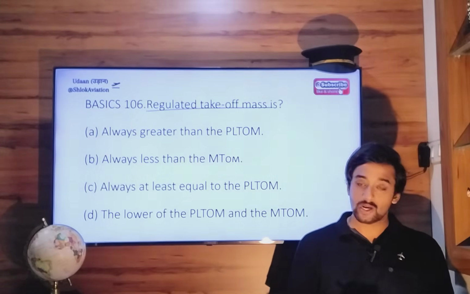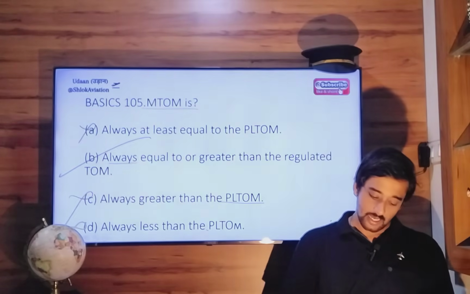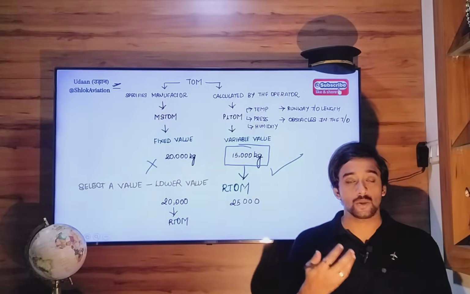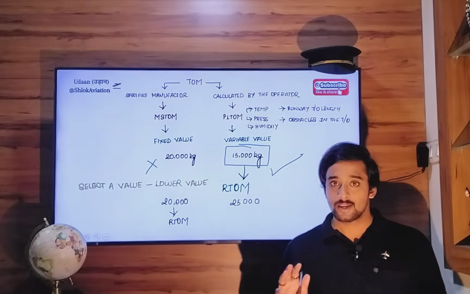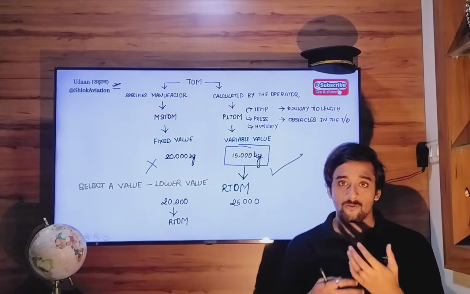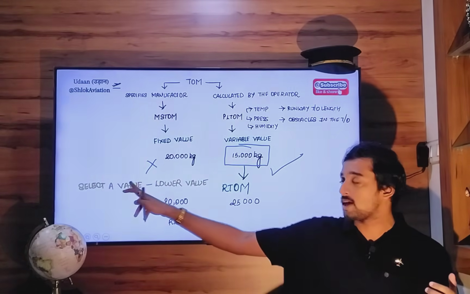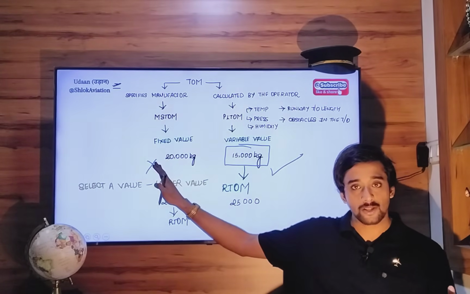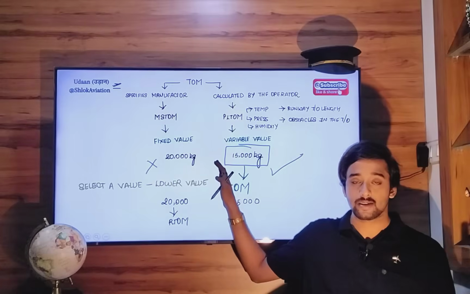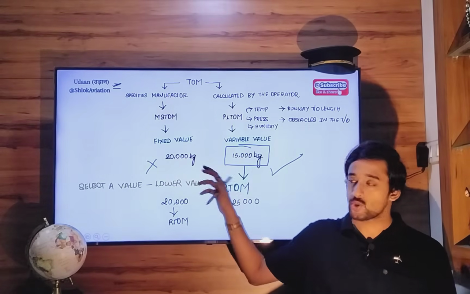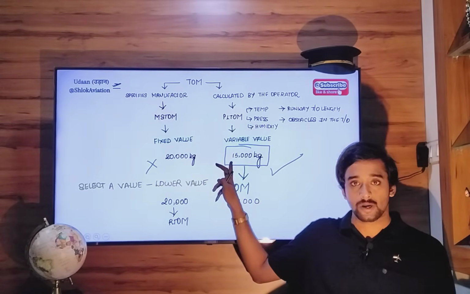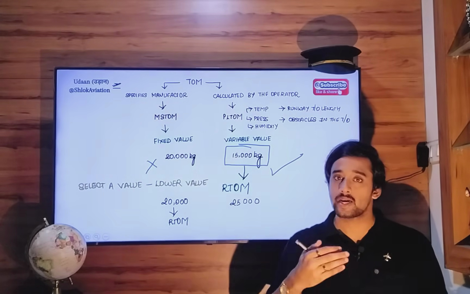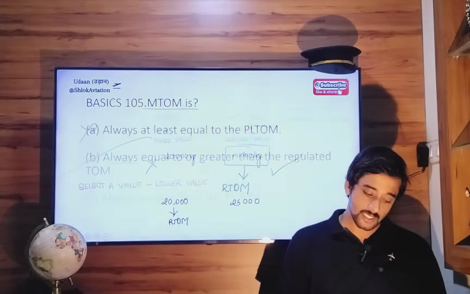Regulated takeoff mass. Now, what is regulated takeoff mass? Like I said, regulated takeoff mass is any value with which you think you are going to take off. You find it safe to take off with, right? So that value will be the lower of maximum takeoff mass and performance takeoff mass. So any value which is lower of them, you are going to select that value and that value will be called your regulated takeoff mass, the choice that you make.